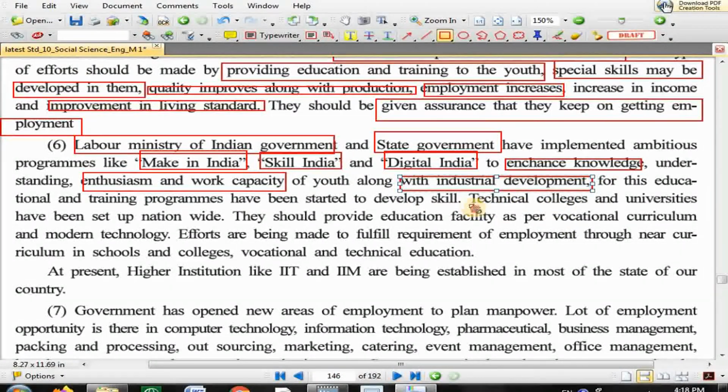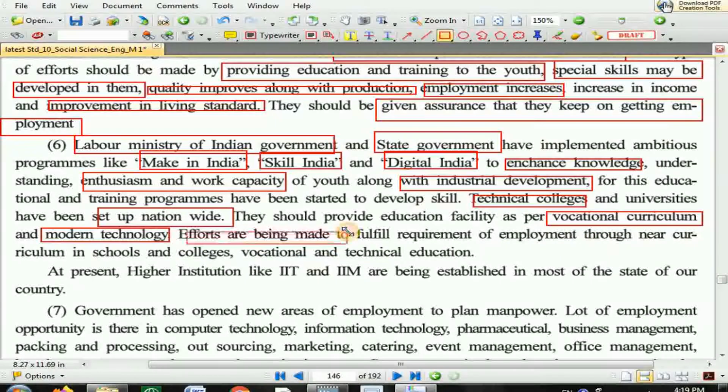Now technical colleges and universities have to be set up nationwide. In our city Bhavnagar also we have a technical institute, and an industrial training institute is also there. They should provide education facilities as per vocational curriculum and modern technology. As I told you, in the new education policy the government focuses on vocational curriculum and modern technology so that a person gets employment.